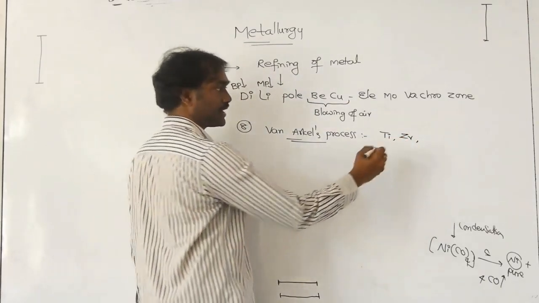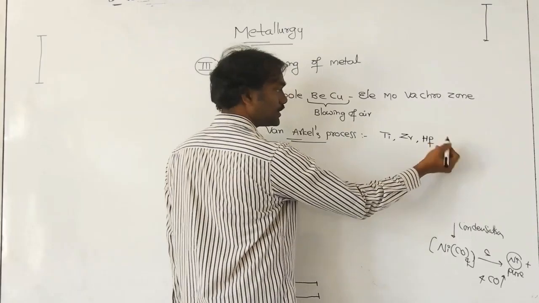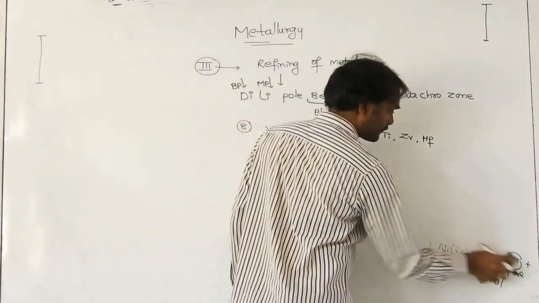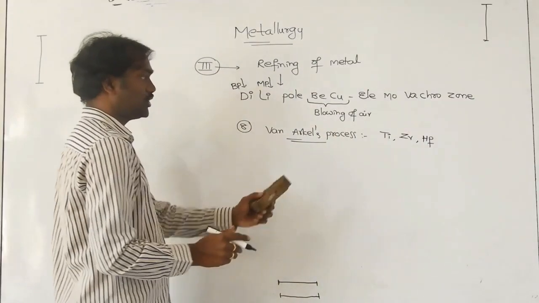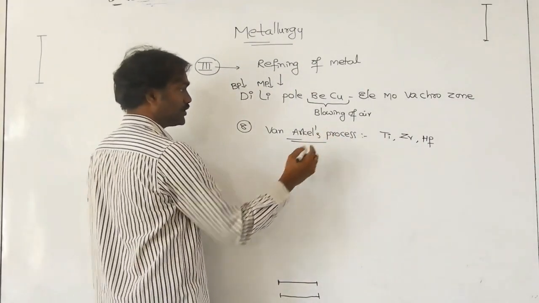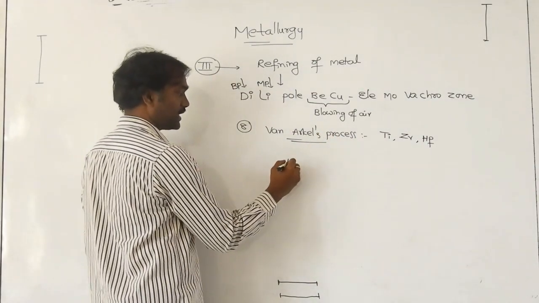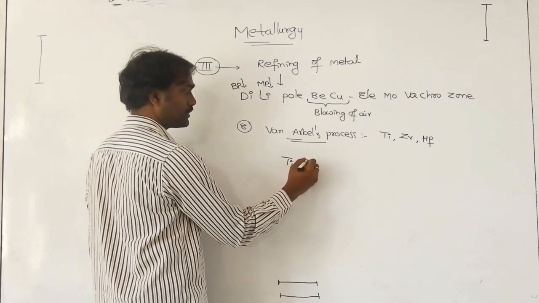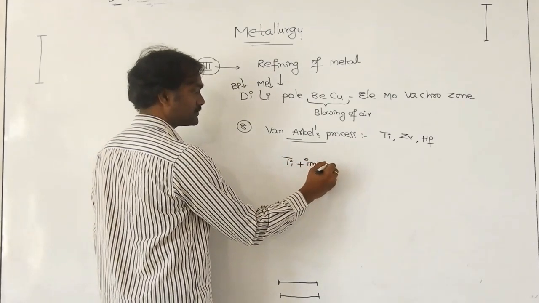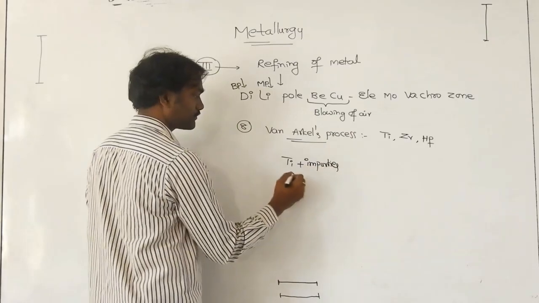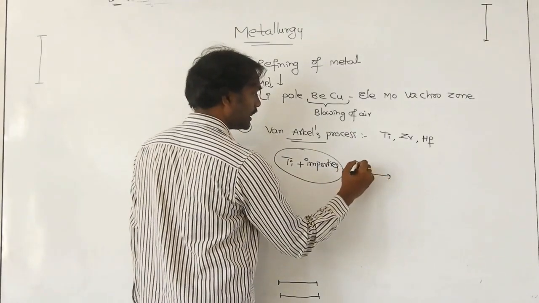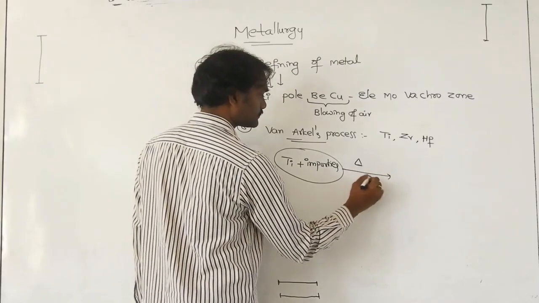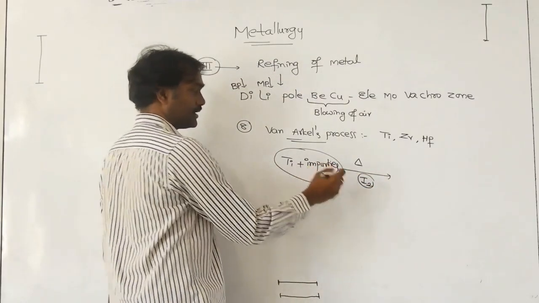Next, the last one, hafnium. That type of metals are purified. So here we are taking titanium. Suppose titanium plus impurities. These are heated with iodine.